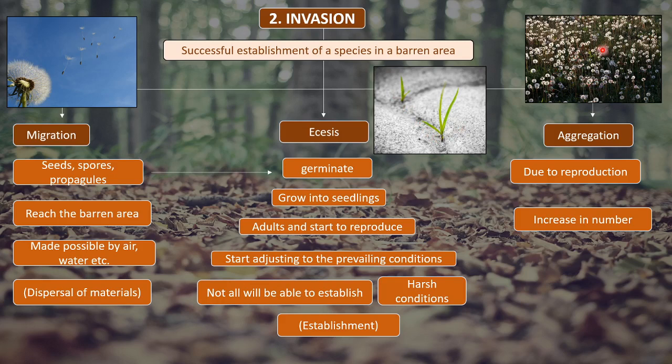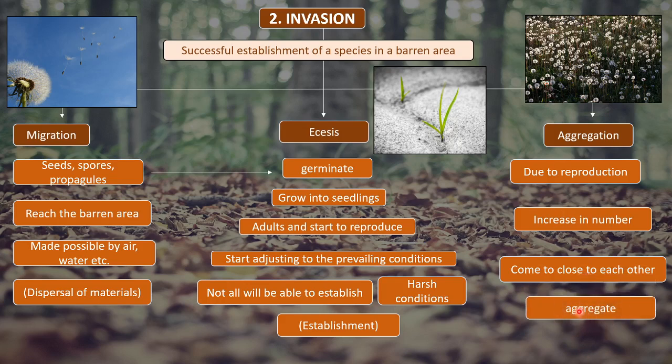As the number increases, they start coming close to each other, so the whole area gets covered with species of this kind standing close to each other. That means they aggregate near each other, and this is called aggregation.